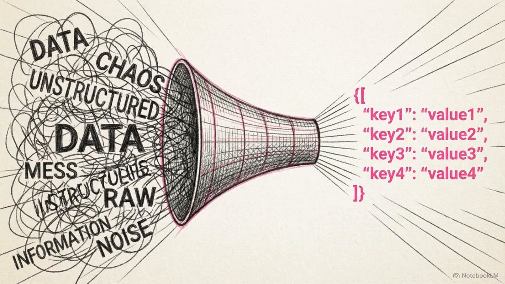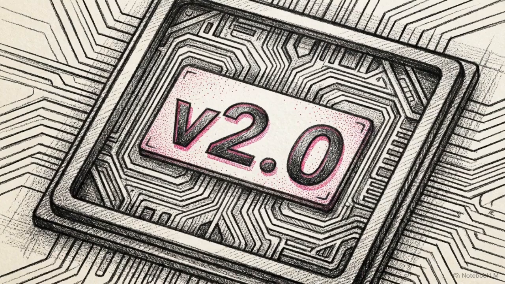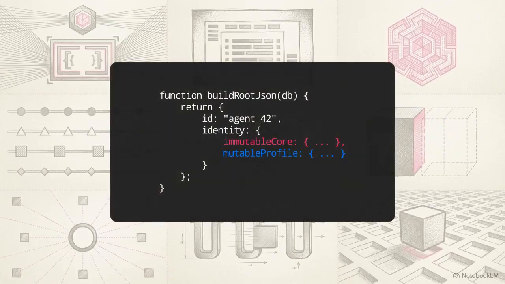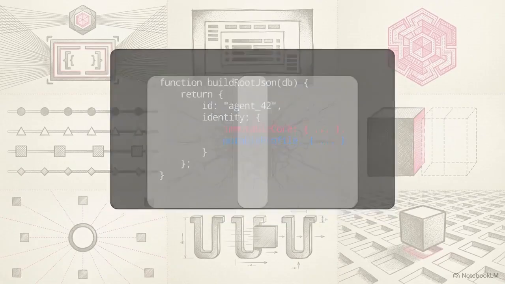This architecture forces the AI out of the realm of unpredictable linguistic constructs. It becomes a deterministic, version-controlled software build. The compilation process begins by executing a function in the GestaltView source code called build_root_JSON. Looking at this block, we see that the agent's identity is structurally split into two distinct, physically separated objects.